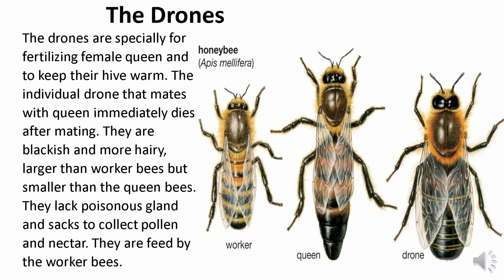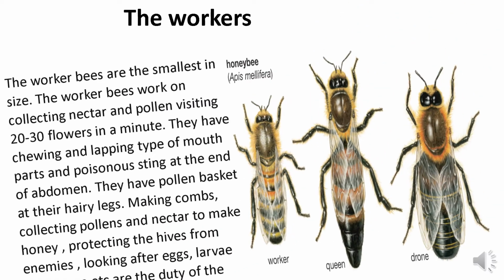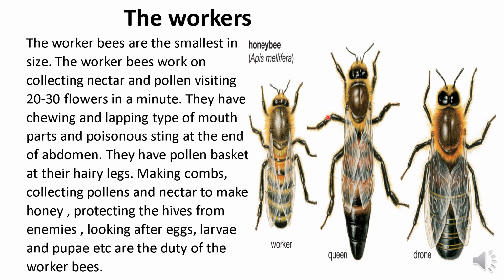Now the next one is the workers. The workers are smallest in size. You can see there the queen bee is largest, then the drone, and the smallest one is the worker bee. The worker bee's main function is to visit different flowers, collect nectar from a long distance and make honey.